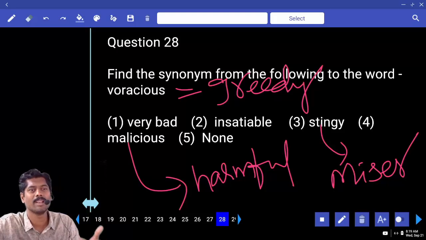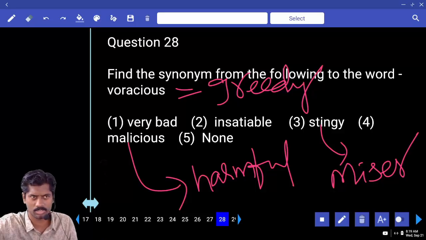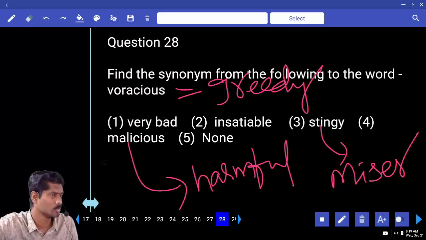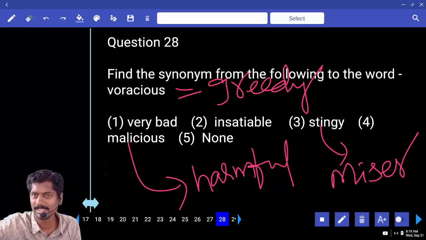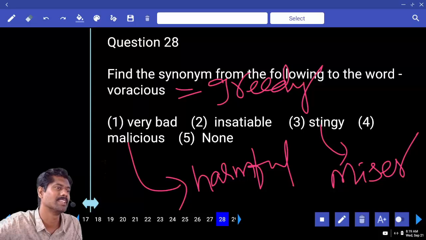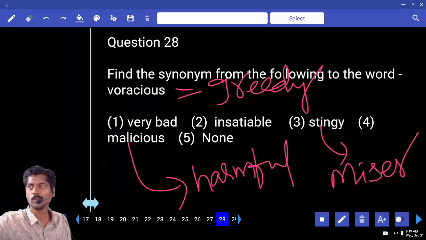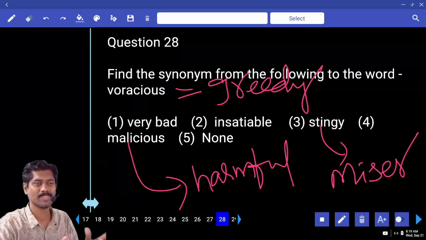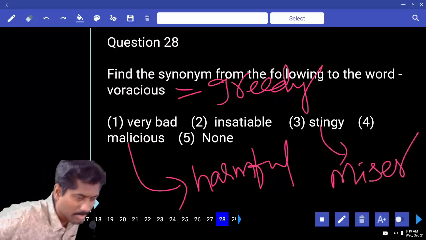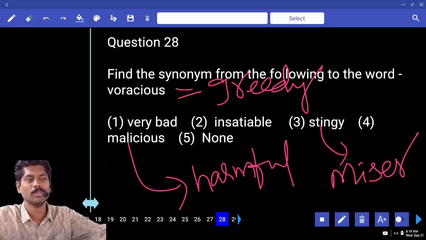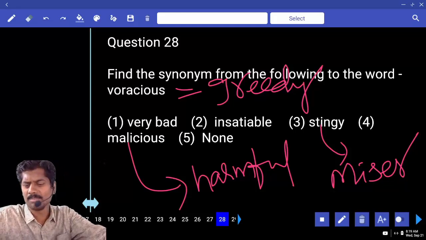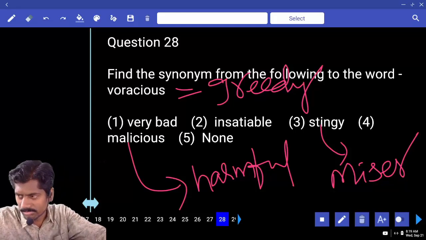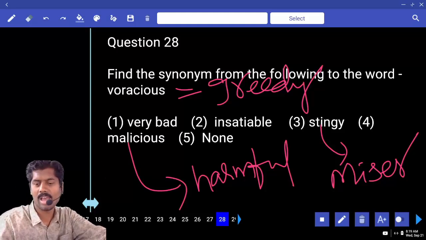Your friend smiled at you, but you are looking at him seriously, you are kanjus. If you can't give what the other person needs, you are miser only. Sometimes your friend wants your time, wants to spend some time in your company, but you will not give, you are kanjus. So miser means not able to give. When there is no heart to give, stingy.